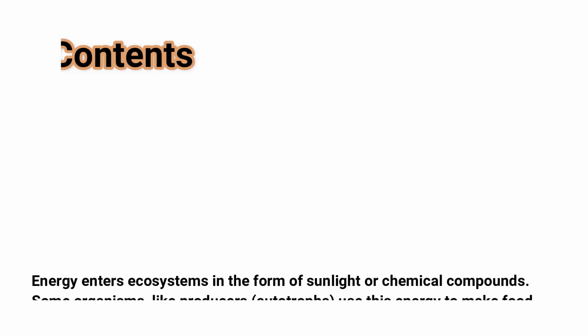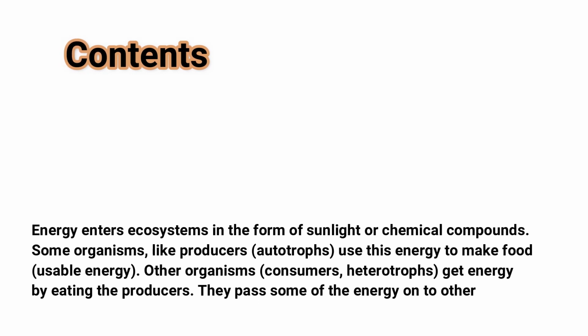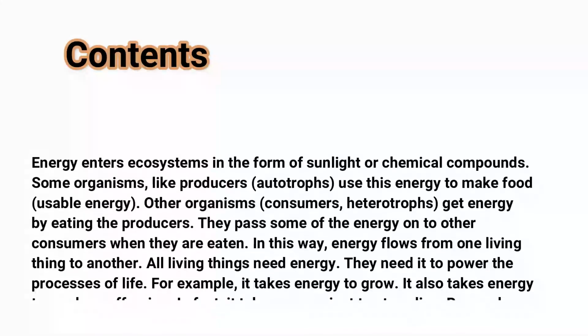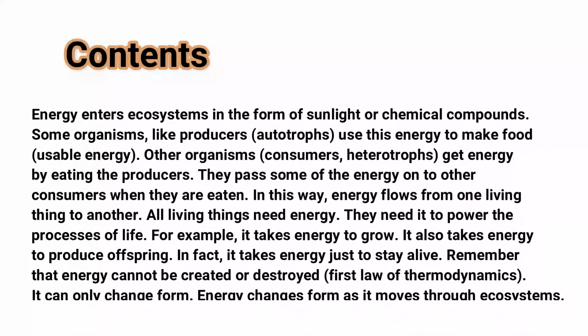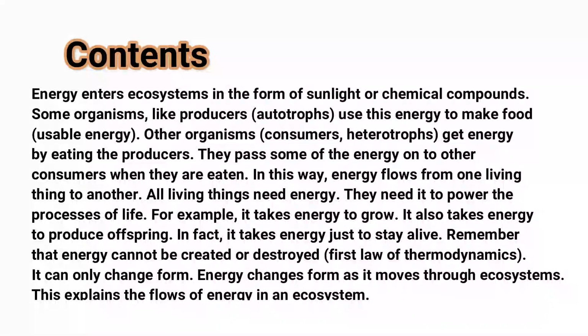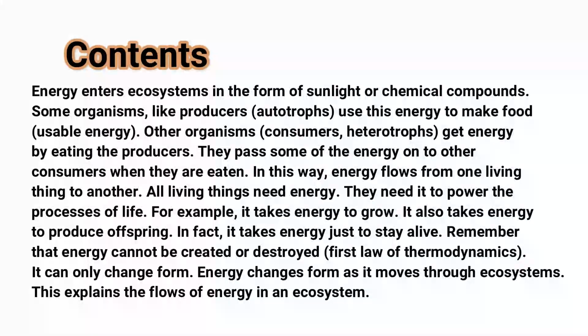Energy enters ecosystems in the form of sunlight or chemical compounds. Some organisms, like producers, autotrophs, use this energy to make food, usable energy. Other organisms, consumers or heterotrophs, get energy by eating the producers. They pass some of the energy on to other consumers when they are eaten. In this way, energy flows from one living thing to another.